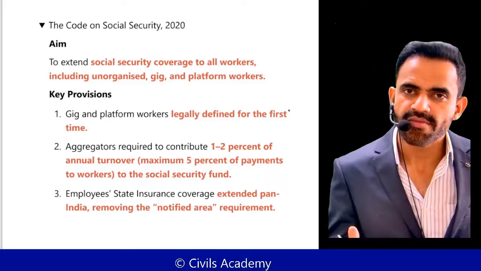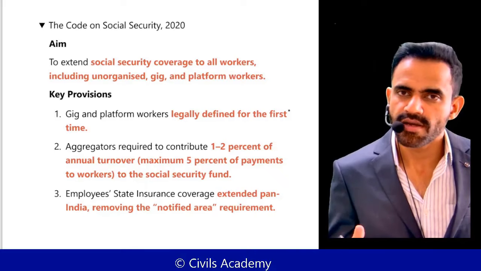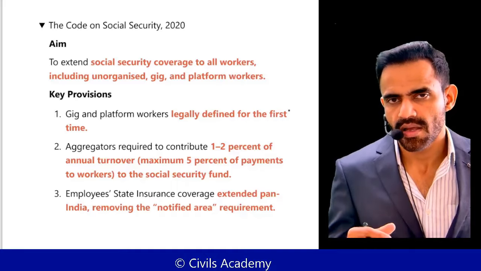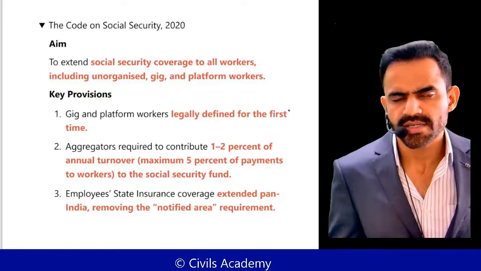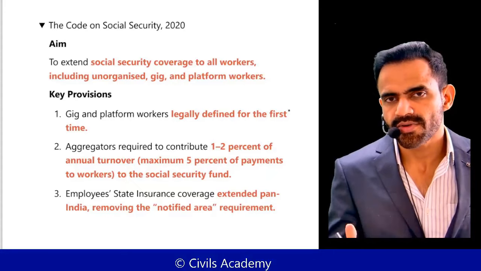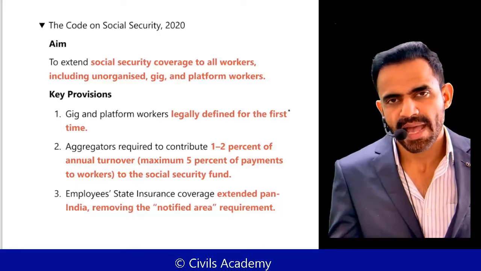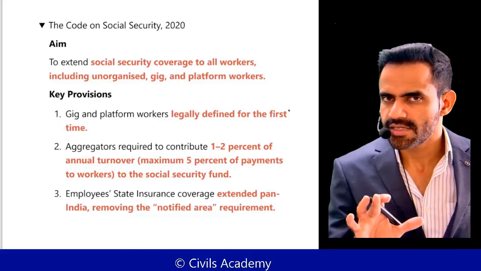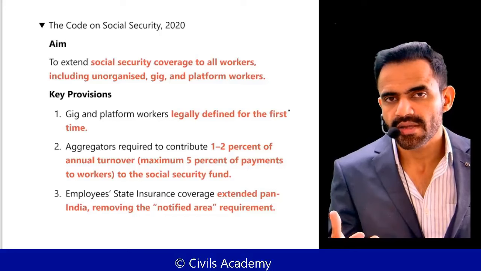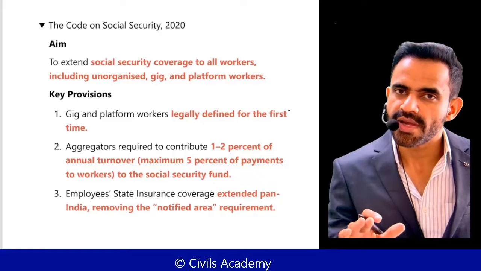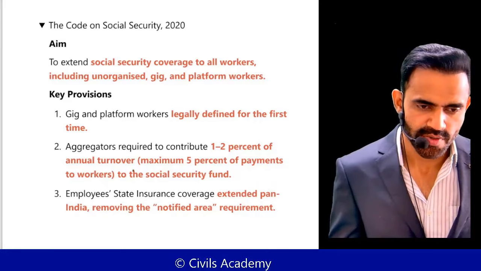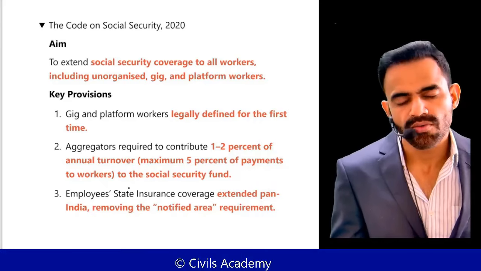If these gig workers are receiving work through a platform, they are referred to as platform workers. Let's say a construction worker is there. A construction worker is also a gig worker, but that construction worker is not getting work through some app. In that case, the construction worker is just a gig worker. But a Swiggy delivery boy is a gig worker as well as a platform worker. Why? Because Swiggy is a platform in this case.